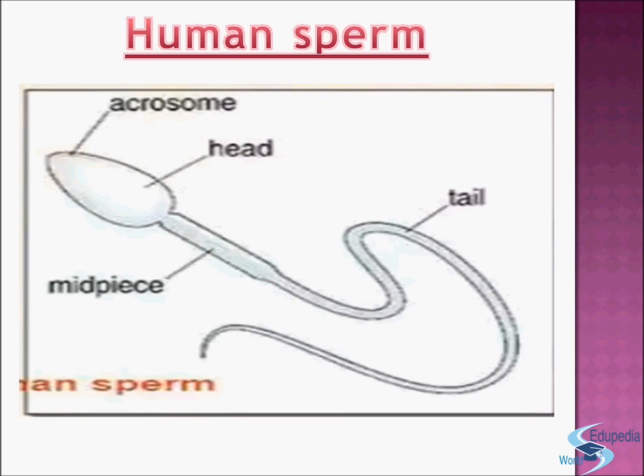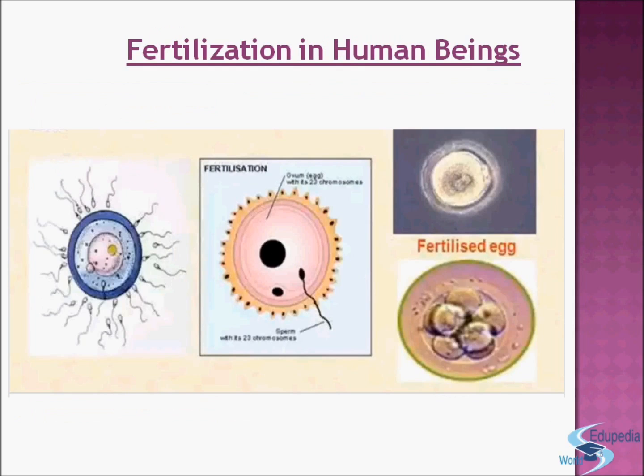Now we will discuss fertilization in human beings. First of all, here in this diagram, you can see during sexual intercourse, the sperm from the male enters the vagina of the female. The sperm reaches the oviduct. One sperm fuses with an egg and forms a zygote.